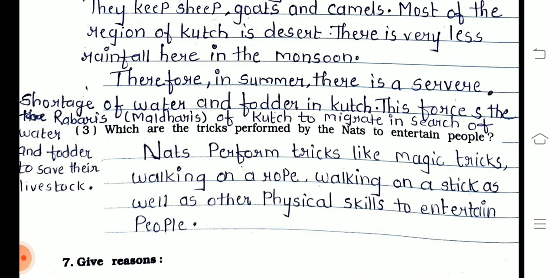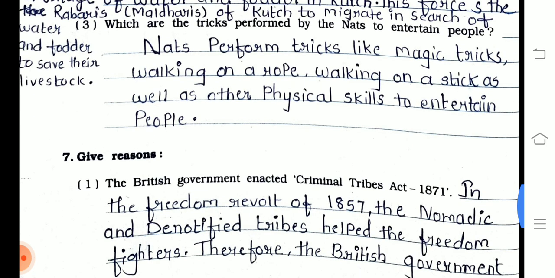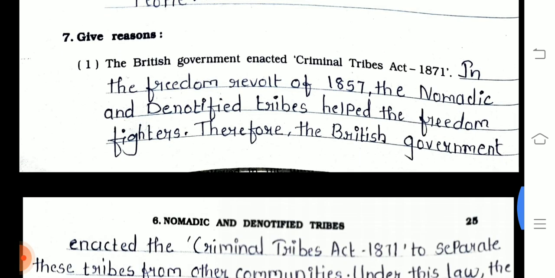Third one, which are the tricks performed by the Nats to entertain people? Nats perform tricks like magic tricks, walking on a rope, walking on a stick, as well as other physical skills to entertain people.